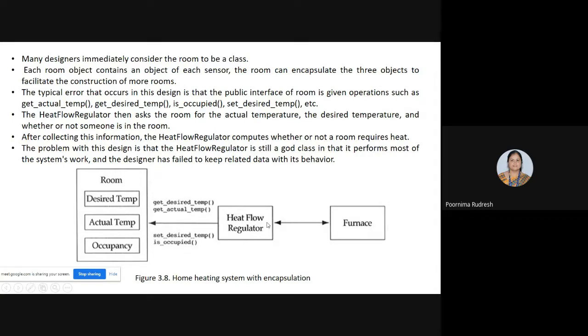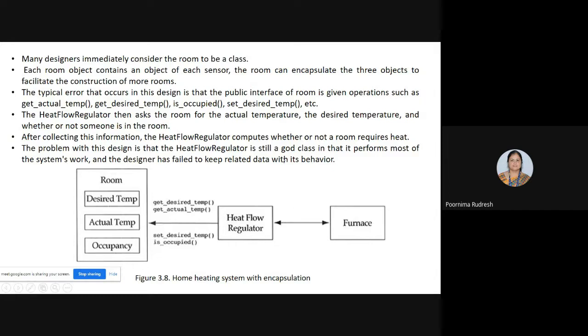Everything is performed at the room class. But all the information the heat flow regulator collects from the room, it then computes. According to that, it decides whether the room requires heat or not. After collecting the desired temperature and actual temperature, the heat flow regulator computes the value and decides whether the room requires heat or not.